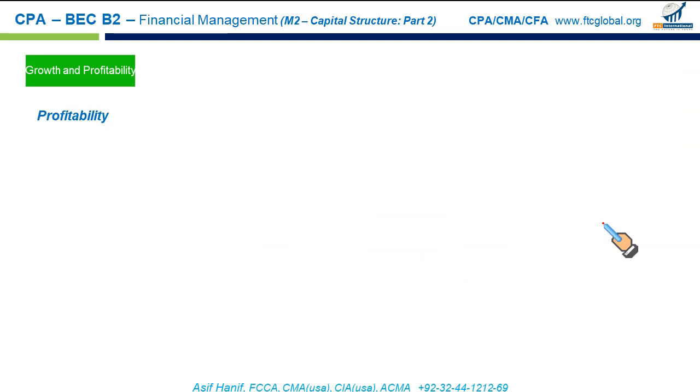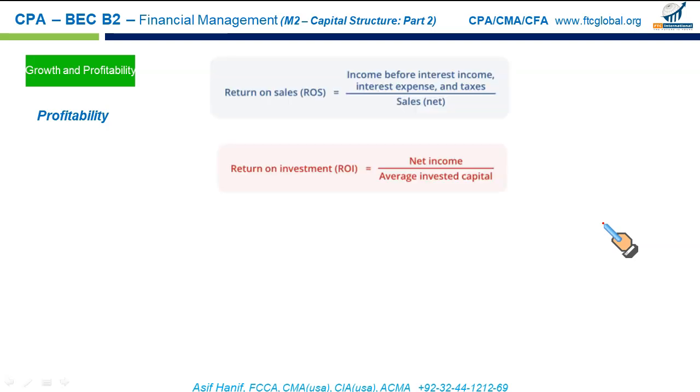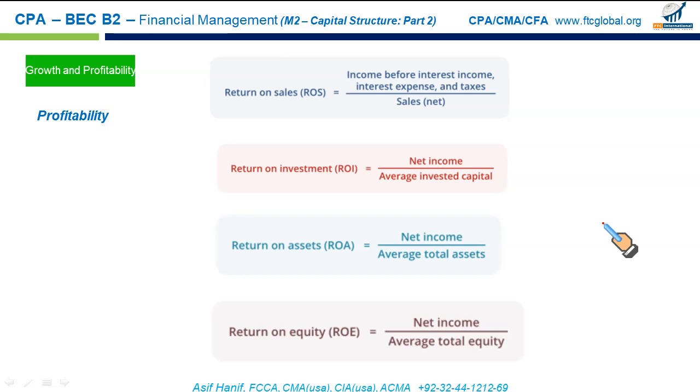Continuing with profitability, we have some ratios. There are many measures for gauging the profitability of a firm. Return on sales, return on investments, return on assets, return on equity. They're quite self-explanatory. Income before interest income, interest expense and taxes is what percentage of sales. So this will help us assess our operating performance, how much operating profit we have generated out of every dollar of sales.